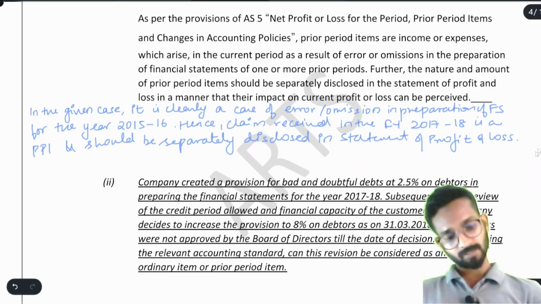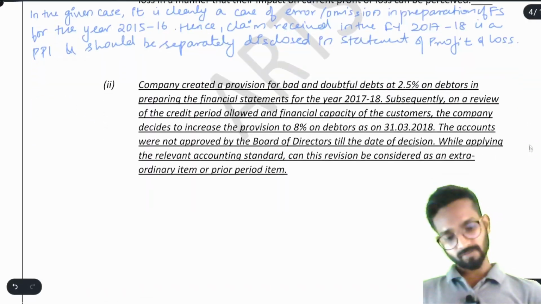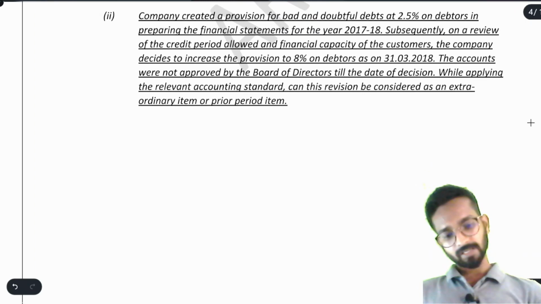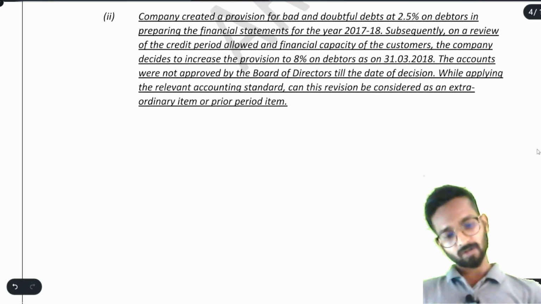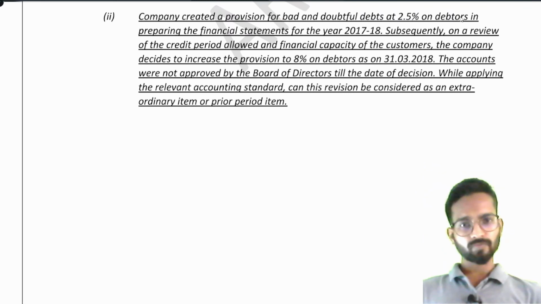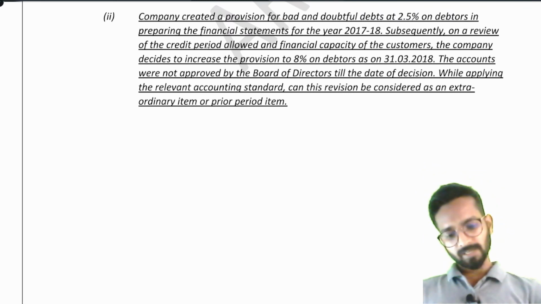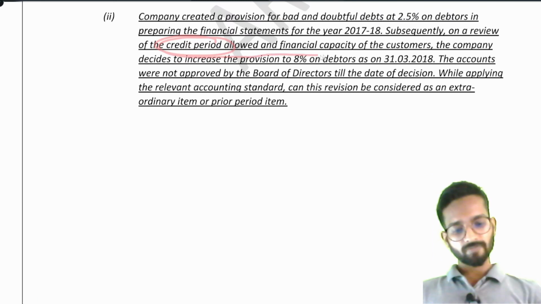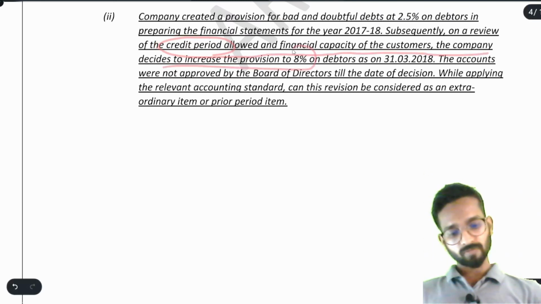Okay. See, what is the second question we have here? The company created a provision for bad and doubtful debts at 2.5% on debtors. Provision for bad and doubtful debts, you already know what that is. In preparing the financial statements for the year 2017-18. Subsequently, on a review of the credit period allowed and the financial capacity of the customers, the company decided to increase the provision to 8%.